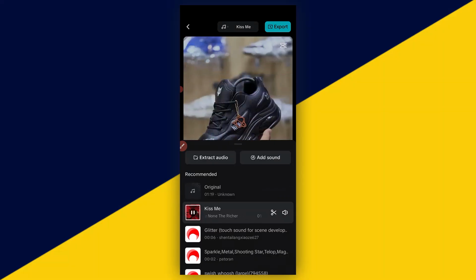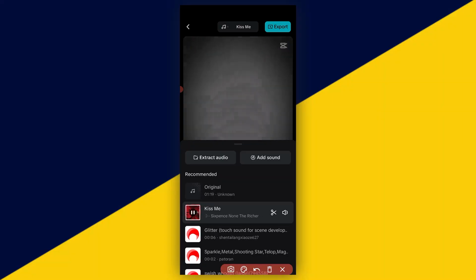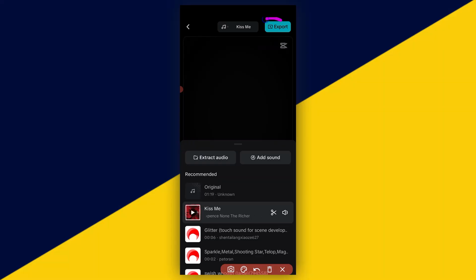just like so. Then you have it right here. You can use any of the templates right here, and then you are good to go. Next thing you want to do is to make sure you click on export.